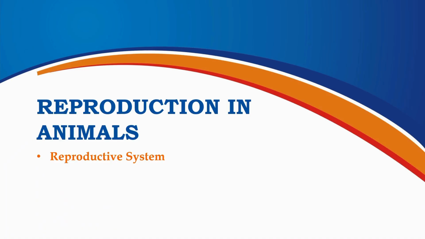In this section, we will explore how animals create new life through the process of reproduction. We'll begin by understanding the reproductive system, the special set of organs in animals that helps them produce offspring. This system plays a key role in ensuring that life continues from one generation to the next. Let's begin our journey and discover how wonderfully nature has designed living beings to reproduce.